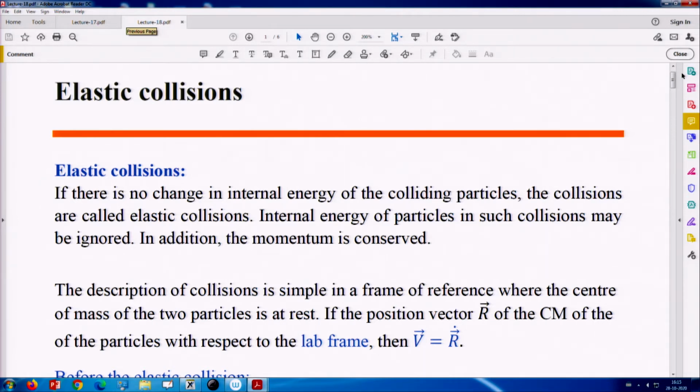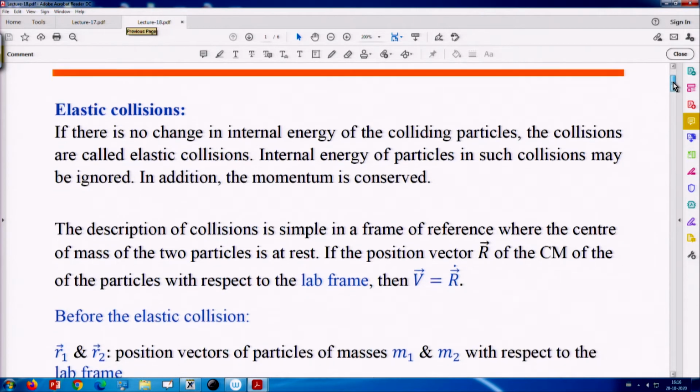In addition, in elastic collision, or several types of collisions, momentum is conserved. Momentum is conserved even in inelastic collisions. Energy may be lost. So, momentum is conserved. So, these are the things we have to keep in mind.